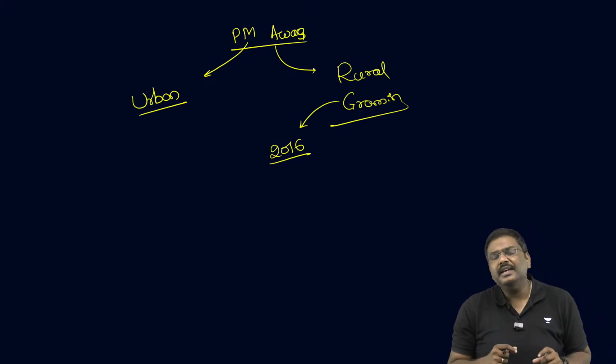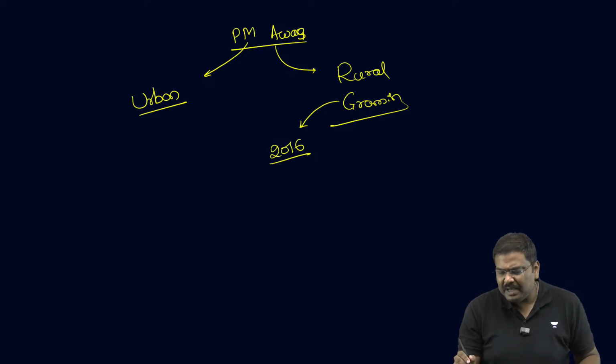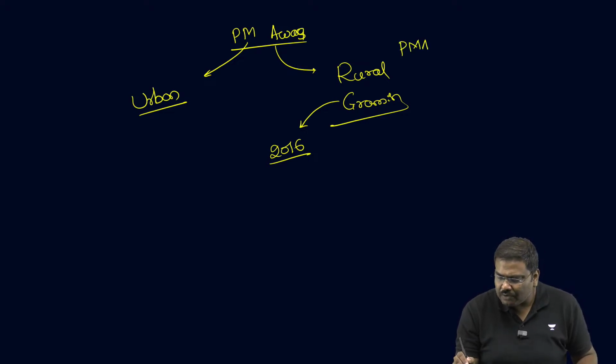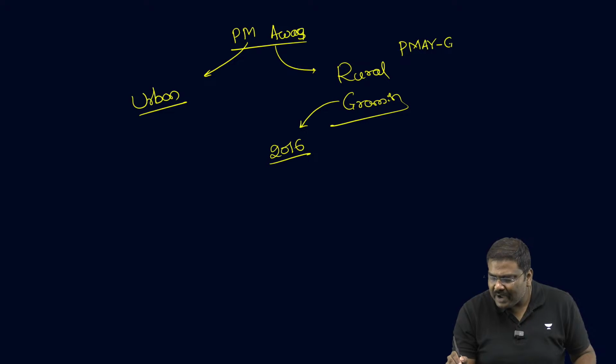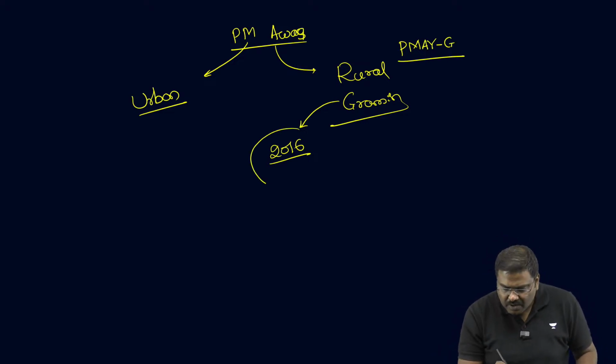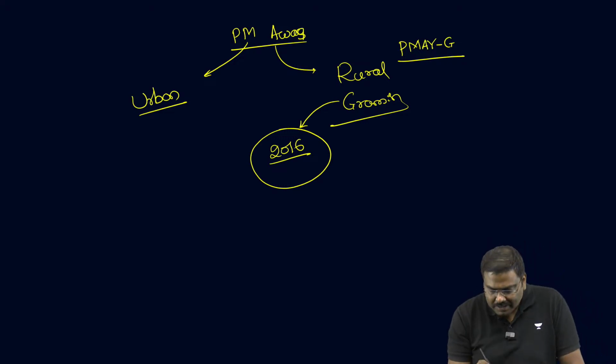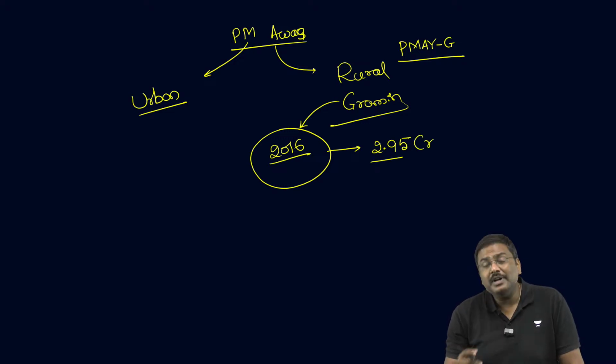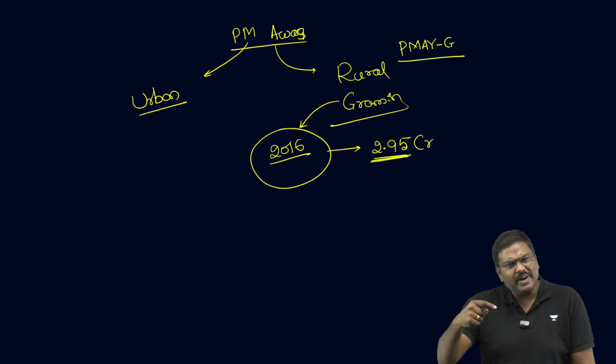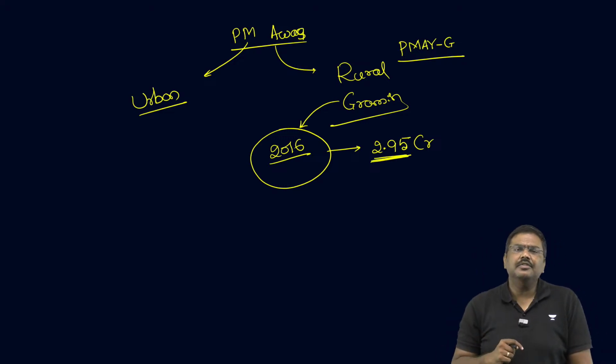Under the first phase of PMAY Gramin, PMAYG, I'll start using the short form now, the government identified 2.95 crore beneficiaries, and housing assistance has been provided under this initiative.